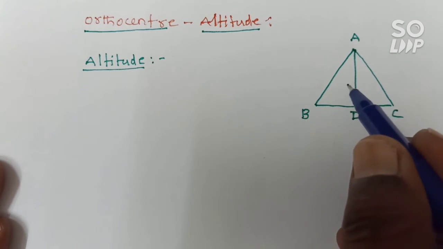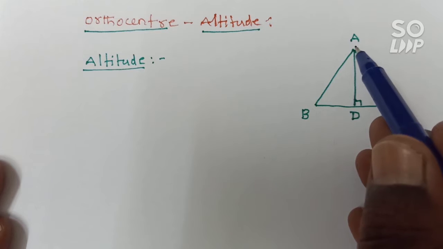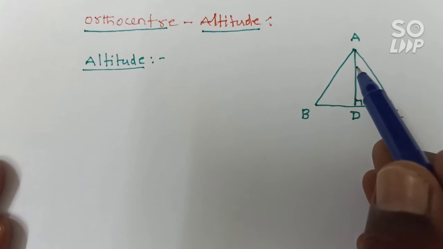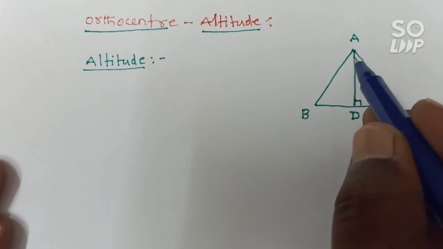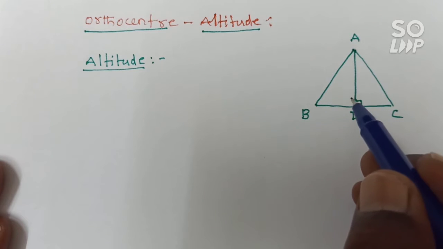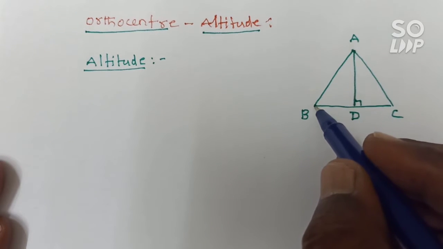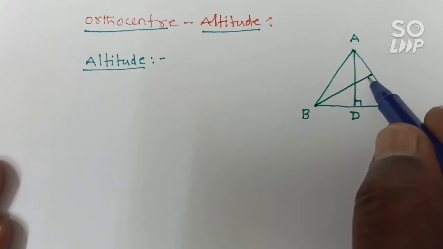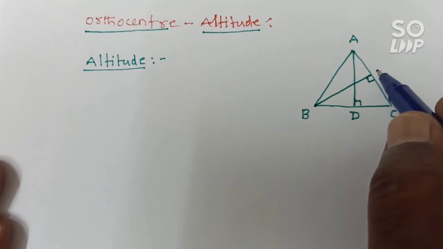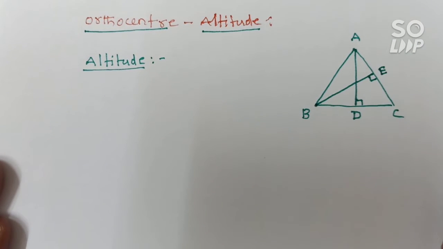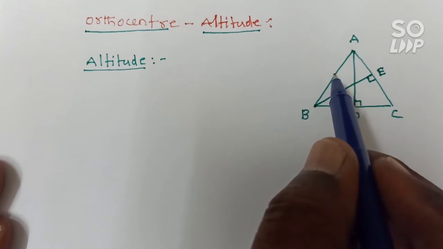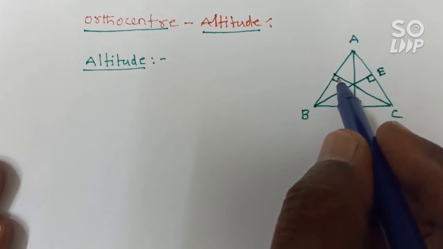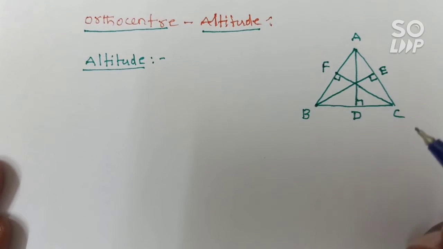So what is the definition of the altitude? A line passing through a vertex and perpendicular to its opposite side is called an altitude. Like this, how many altitudes will we get in a triangle? Three altitudes. The second one passes through vertex B, and its foot of the perpendicular is E. Similarly, another one passes through C, and its foot of the perpendicular is F.